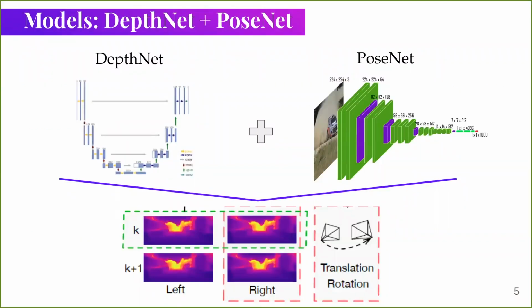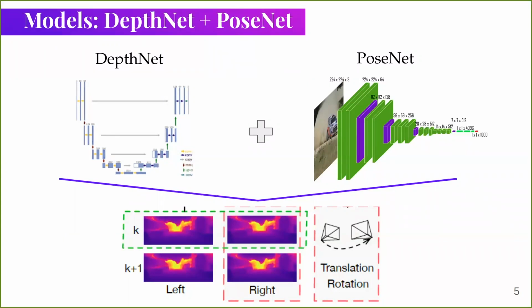So our overall solution consists of two parts. The first one is a U-Net-like DepthNet architecture, which is an encoder-decoder model. We had 6 blocks in the encoder and also in the decoder part. That network allows us to predict depth in each pixel of the images. The second part is a PoseNet network, which is VGG-like.